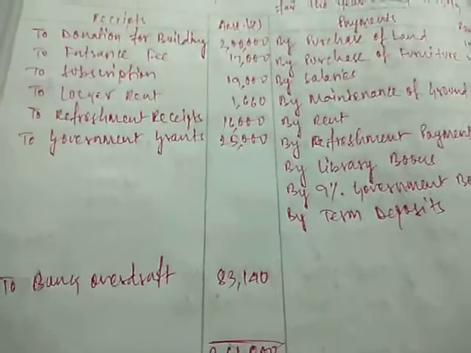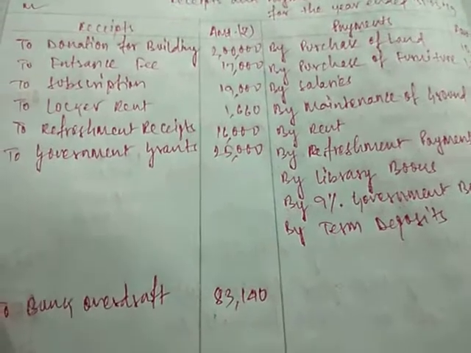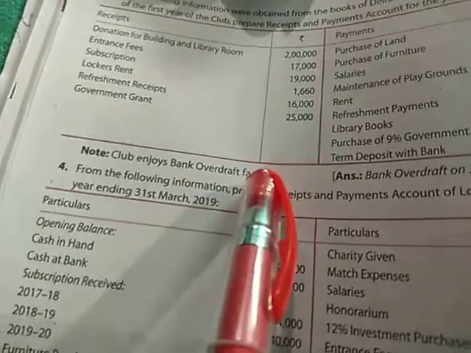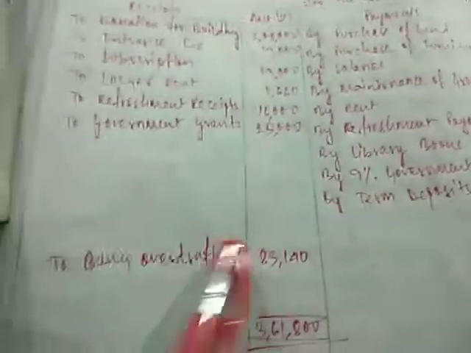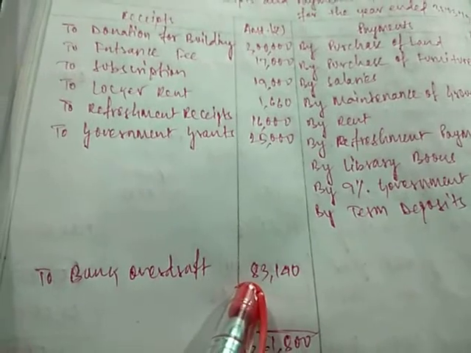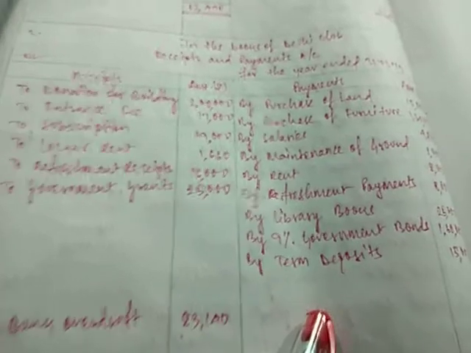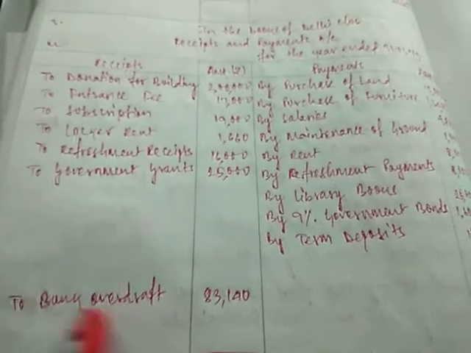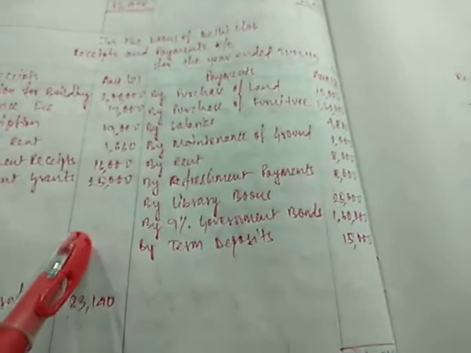So since in this question we have taken the figures for bank, below the question it was told the club enjoys bank overdraft facility. Since bank overdraft facility is available to the club, we can note it as to bank overdraft rupees 83,140. The cash balance you will always have on the debit side. Since it is the bank balance and the overdraft facility is available, you can write to overdraft 83,140 as the payments are more than the receipts.